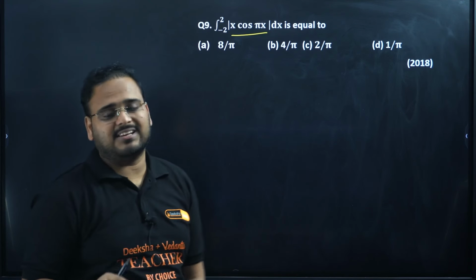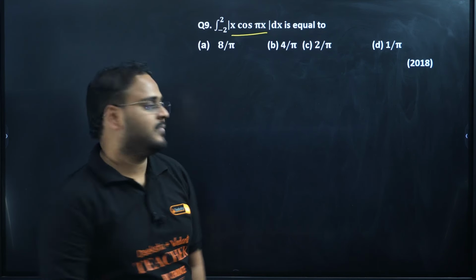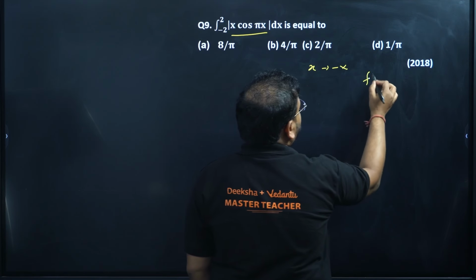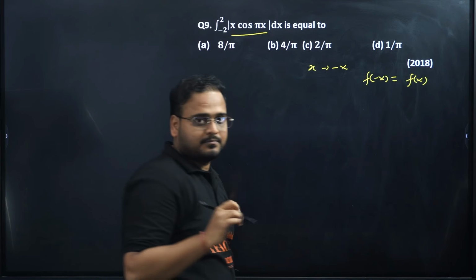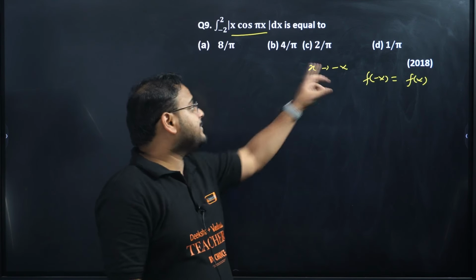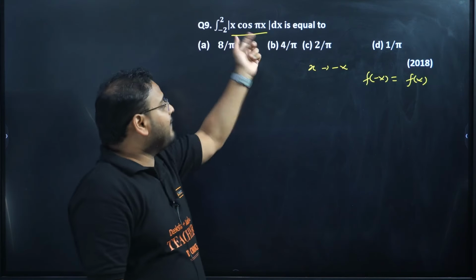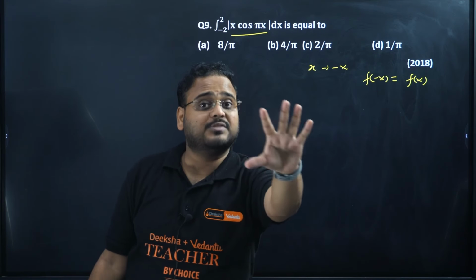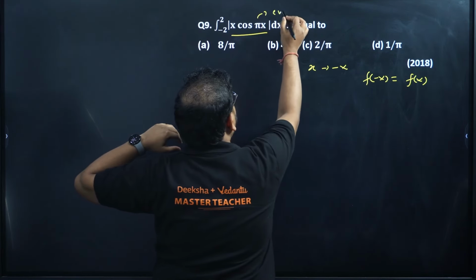Let's see. First of all, mod is there, which means it will always be positive. So if you replace x by minus x, f of minus x will come out as f of x only, because it is a modulus function, so always positive. It means that this is an even function.